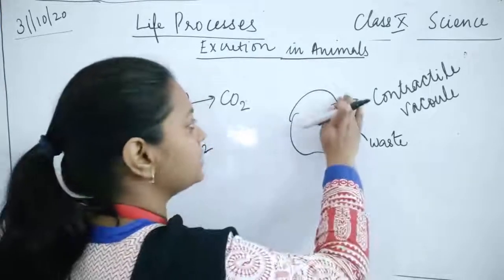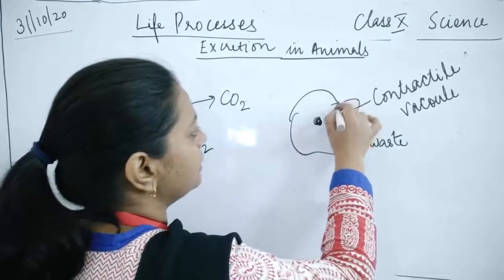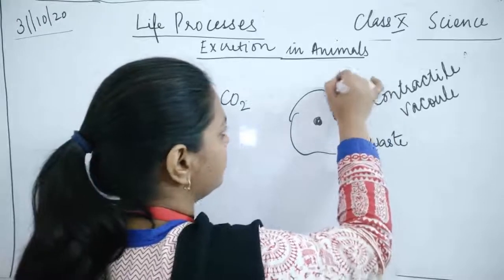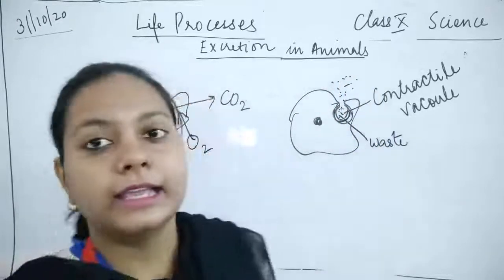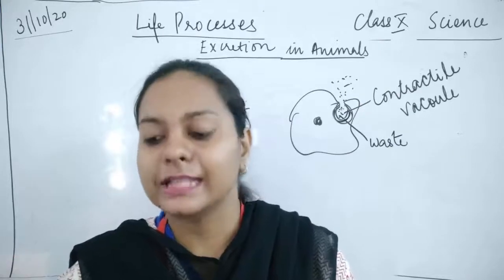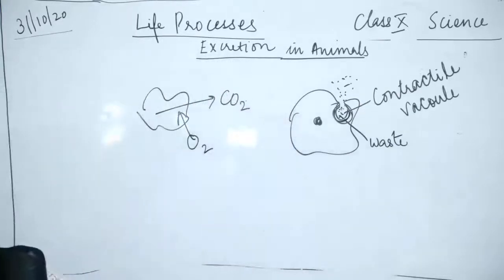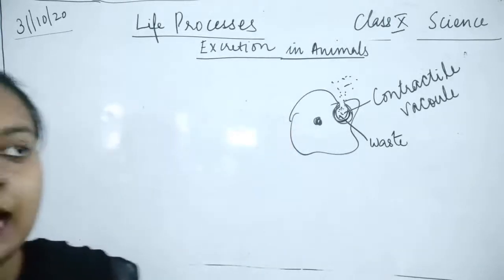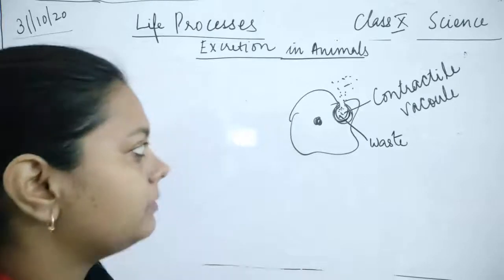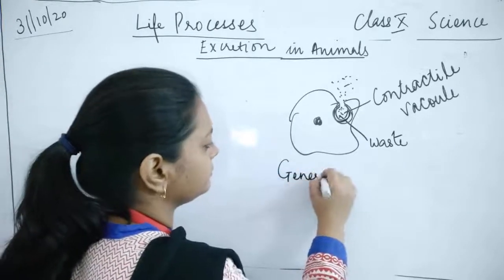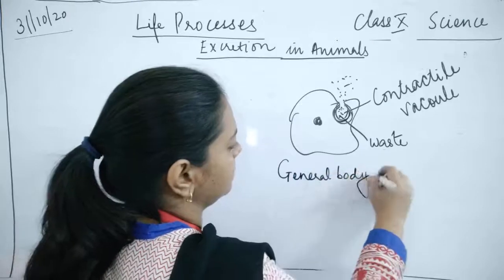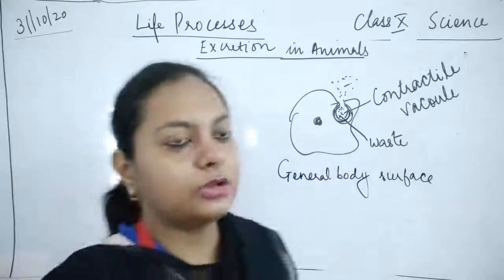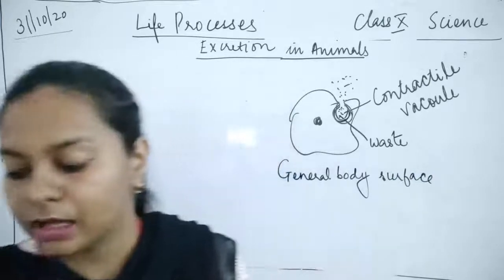यहाँ से membrane dissolve हो जाएगी and this contractile vacuole is going to be bursting out its waste material in the exterior environment. This is how the excretion in amoeba takes place. So, what is the answer for this question? That excretion in amoeba takes place from the general body surface. General body surface, as contractile vacuole is responsible for the excretion in the animals.